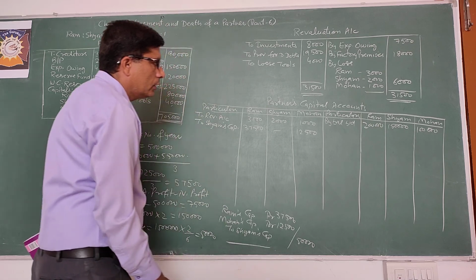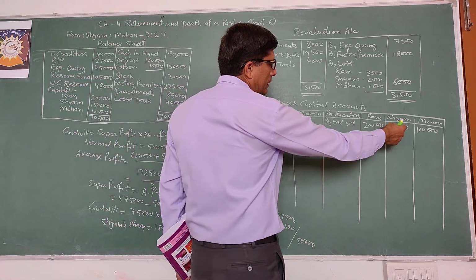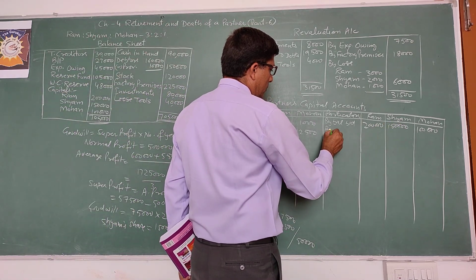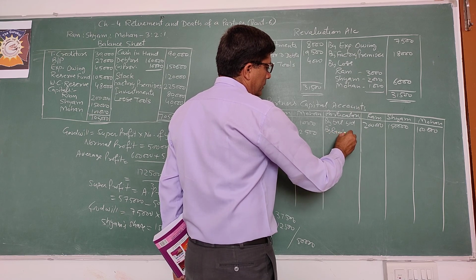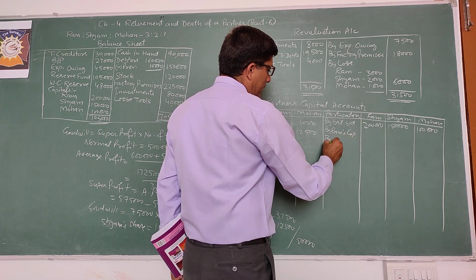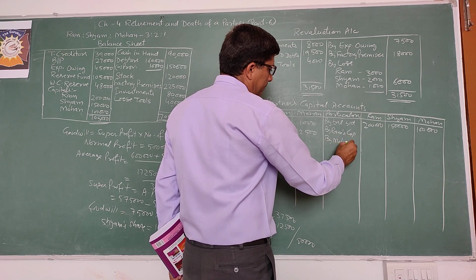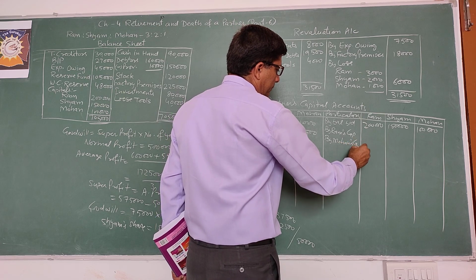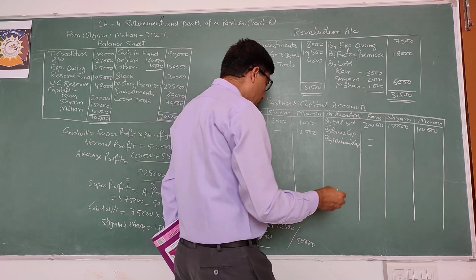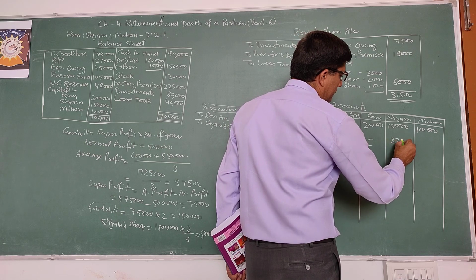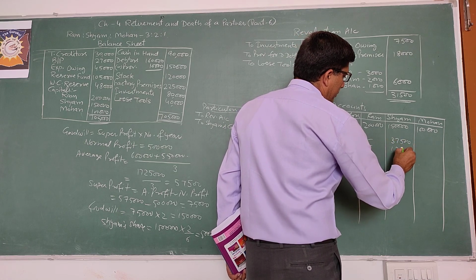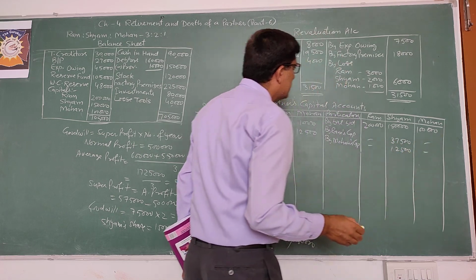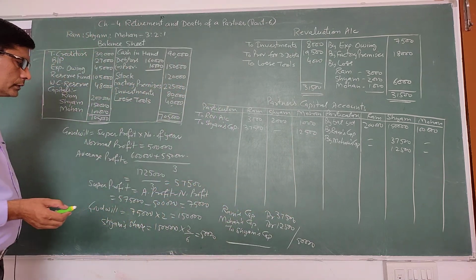So 50,000, you will record to the credit of Syam, 50,000, by Ram capital, by Mohan capital, 37,500 and 12,500. This is the entry for goodwill.